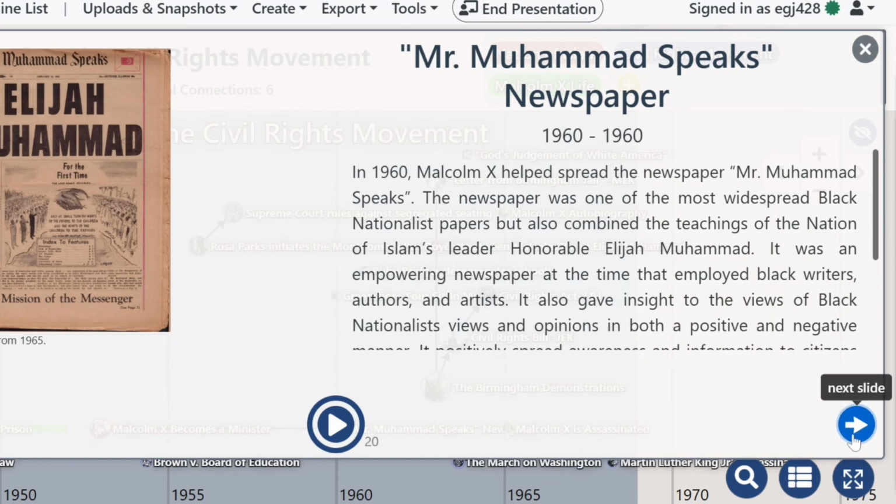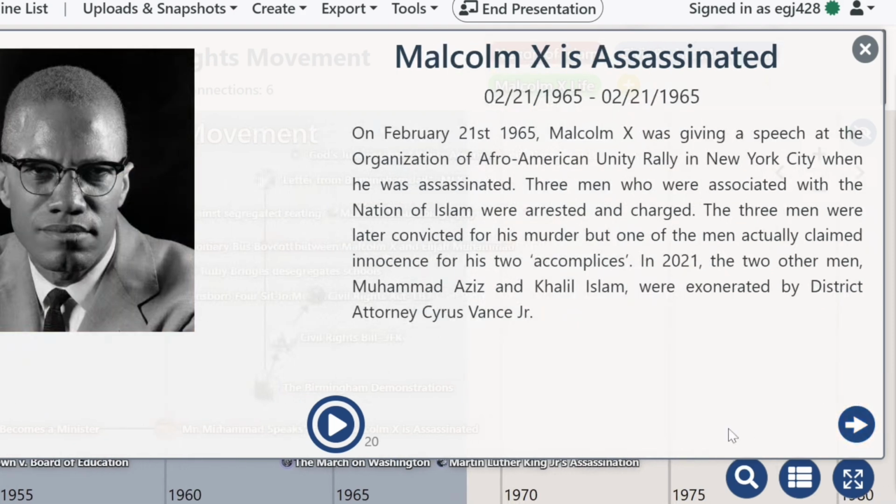But in 1965, Malcolm X was assassinated while giving a speech at the Afro-American Community Rally in New York City. Three men were charged with his murder. However, in 2021, two of the men were exonerated by District Attorney Cyrus Vance Jr.